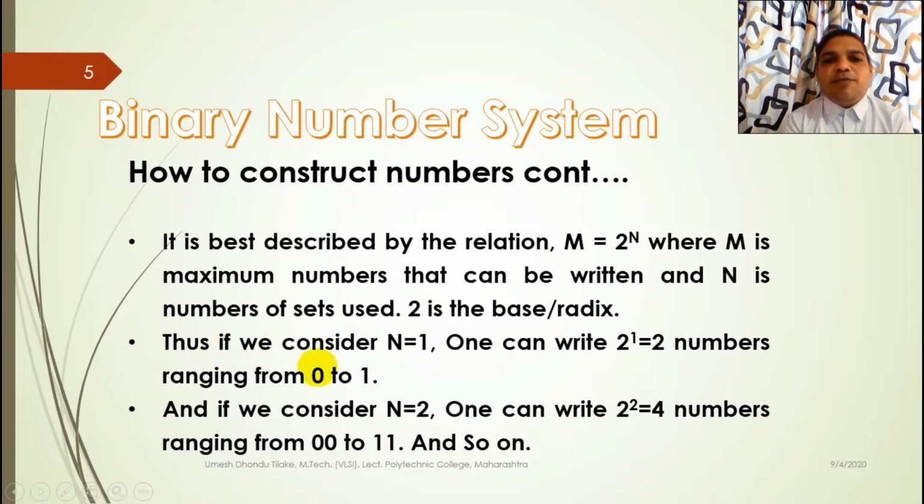So if we consider n is equal to 1, then we can write 2 power 1 is equal to 2 numbers ranging from 0 to 1. Similarly, if we consider n is equal to 2, then we can write 2 power 2 is equal to 4 numbers ranging from 00 to 11, and so on. That means let us consider we are using 3 sets, then 2 power 3 is equal to 8. So we can write 8 numbers ranging from 000 to 111.